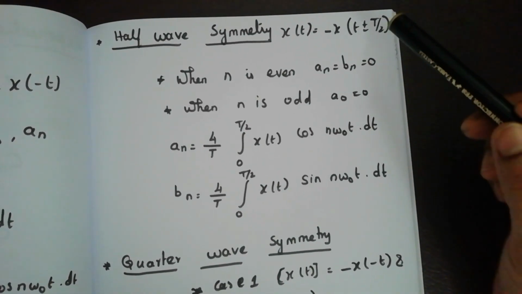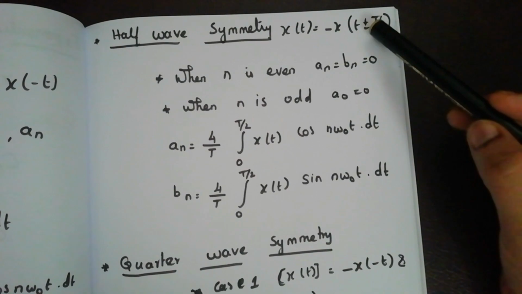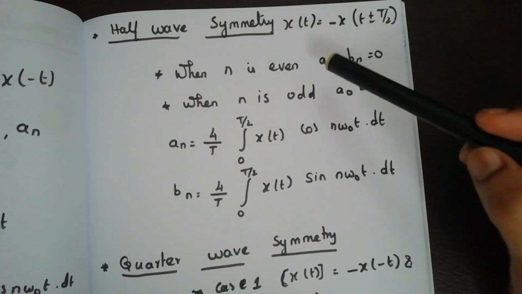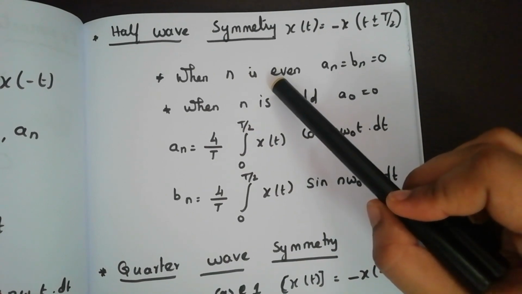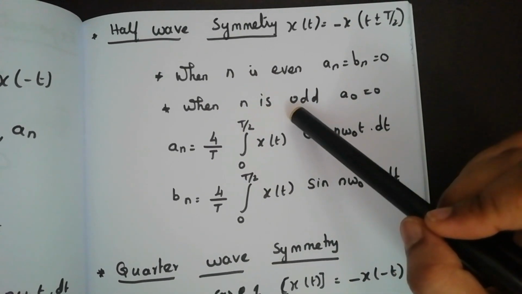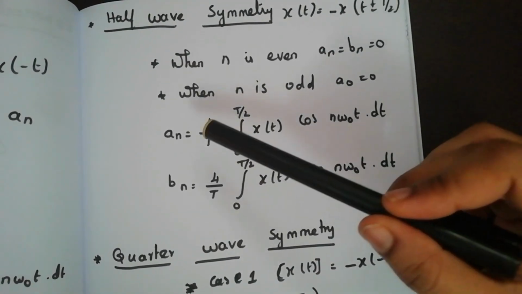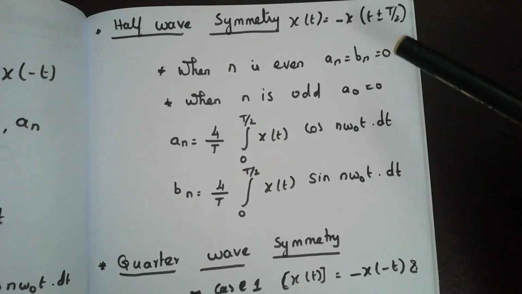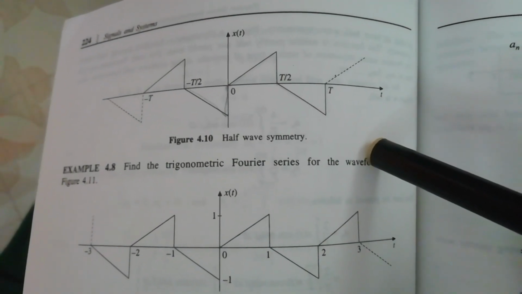Next one is half wave symmetry. Here the condition is x of t is equal to minus x of t plus or minus T by 2. When the signal has half wave symmetry, when n is even, a naught and bn are 0. When n is odd, a naught is equal to 0, and these are the equations for finding an and bn. This is an example of a half wave symmetry signal.